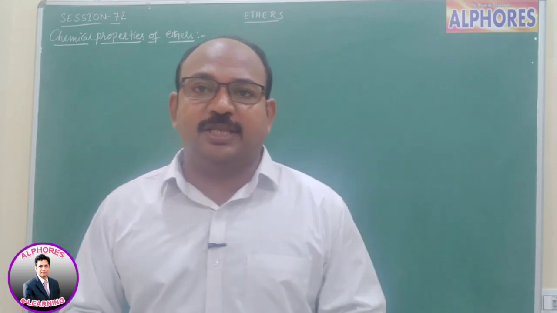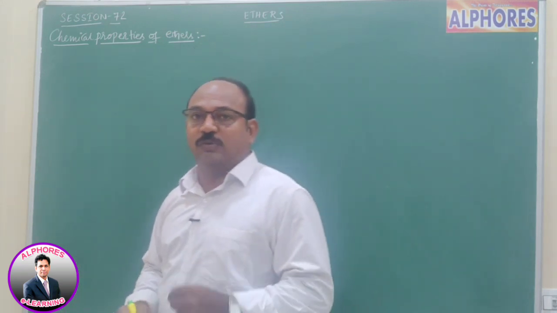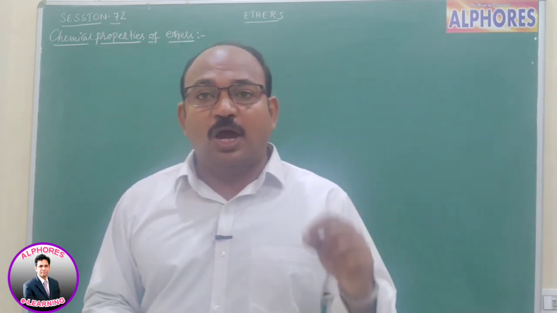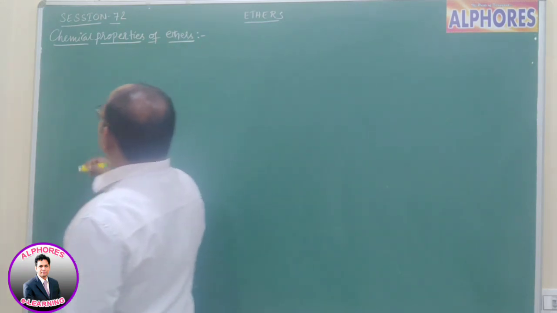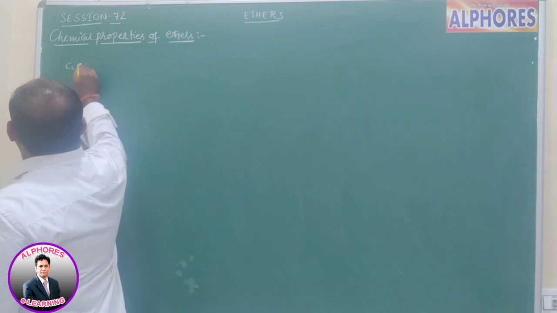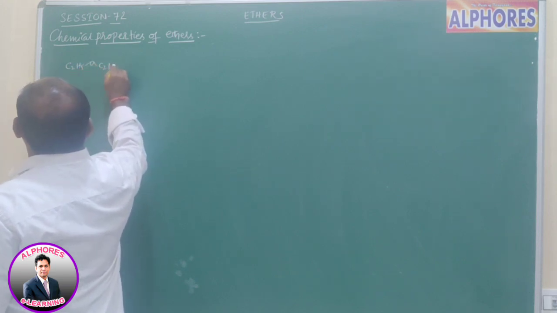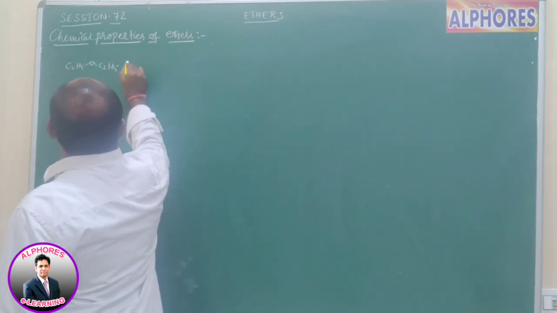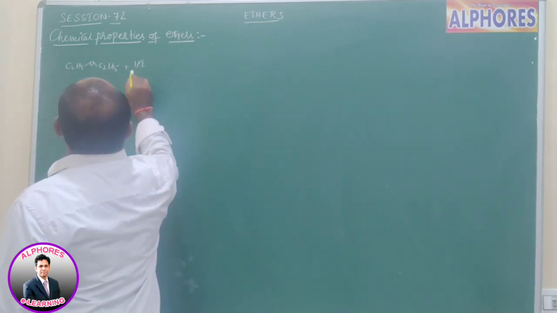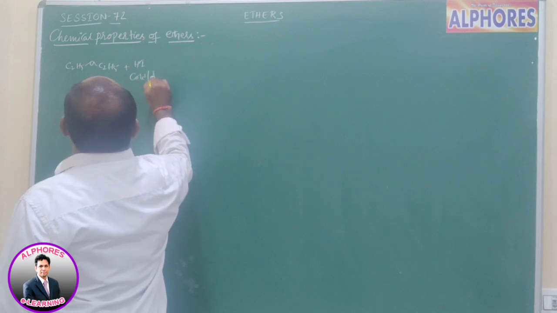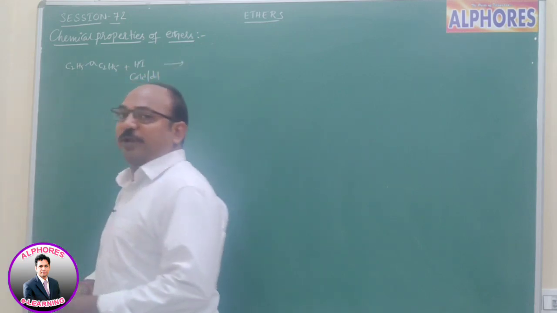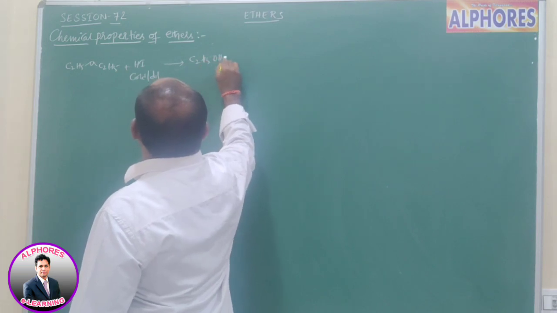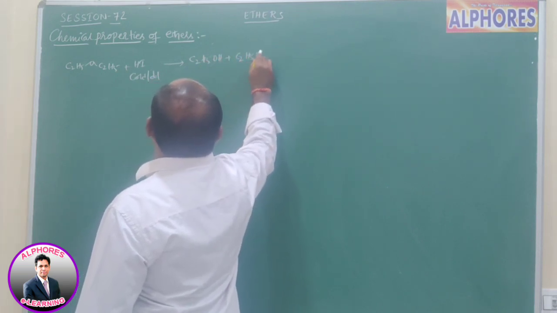That is with dilute HI or cold HI, cold conditions. Now, if we are using hot HI, let us see. I am going to use diethyl ether. Diethyl ether upon reaction with cold dilute HI, let us assume cold dilute HI, then we are getting products. One is alcohol, ethyl alcohol. Another one is ethyl iodide.